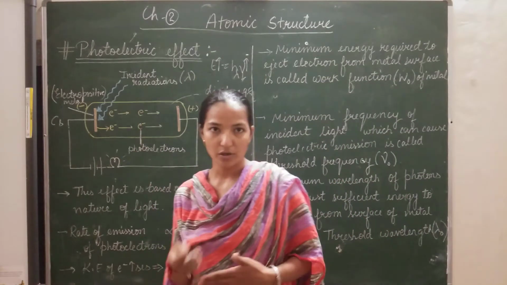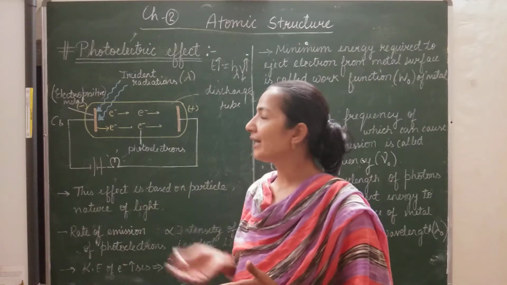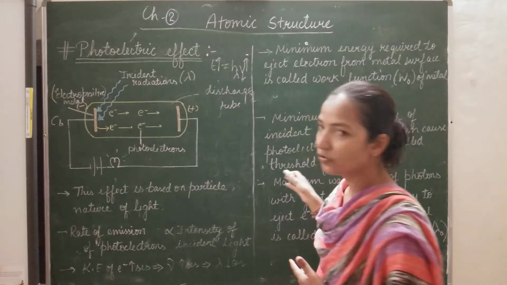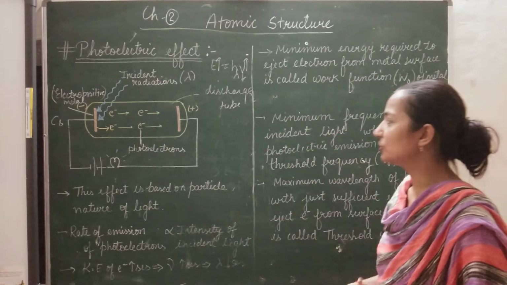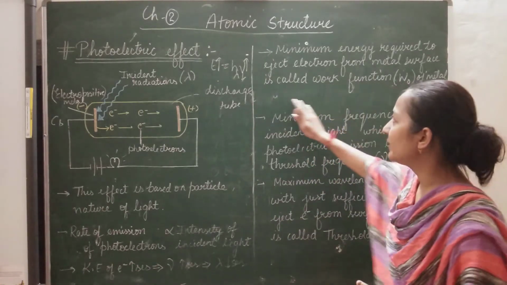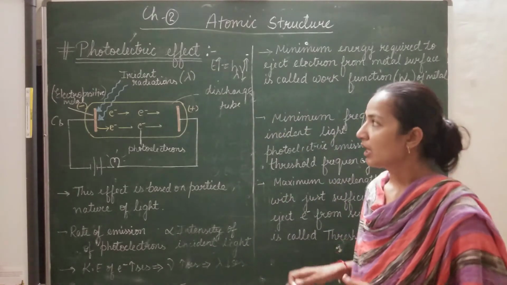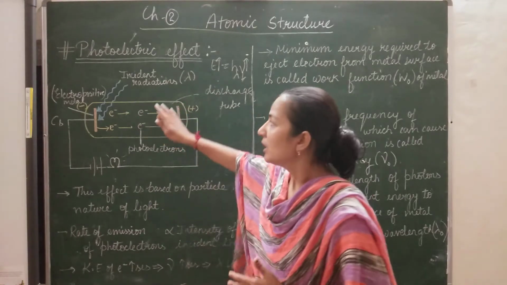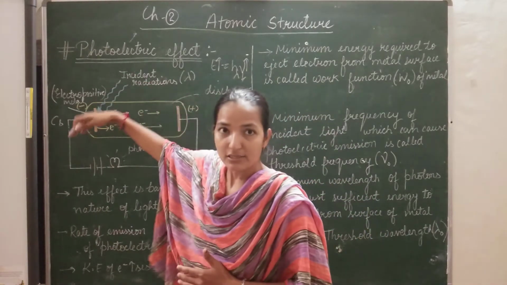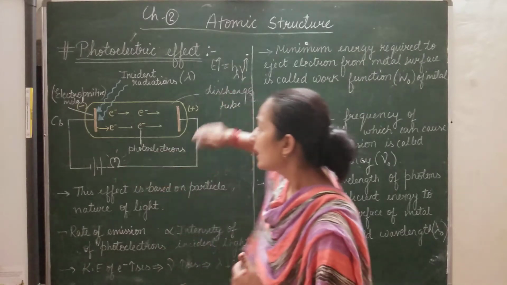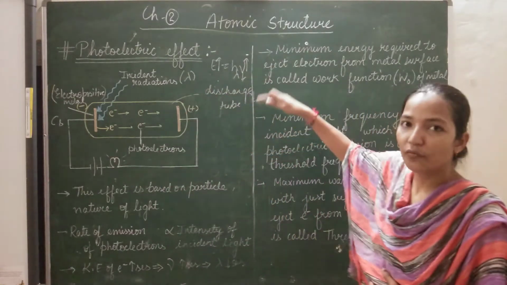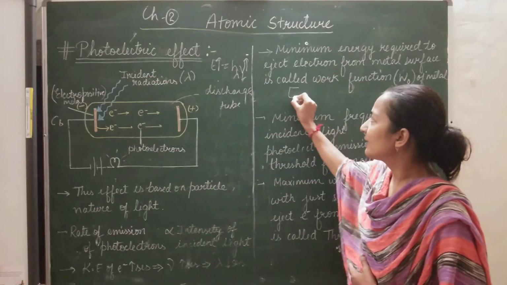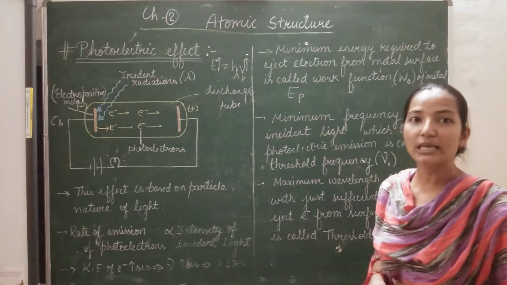Now next, he used some terms in the photoelectric effect like threshold frequency, threshold wavelength and work function. Now let's come to the point of what work function is. Work function is actually the minimum amount of energy. Suppose light is going to strike and let's consider the energy of a photon is EP.